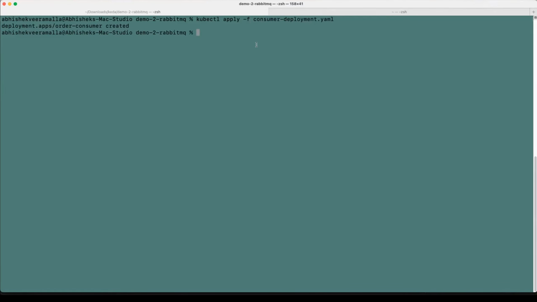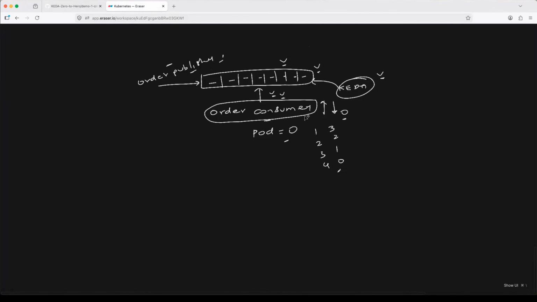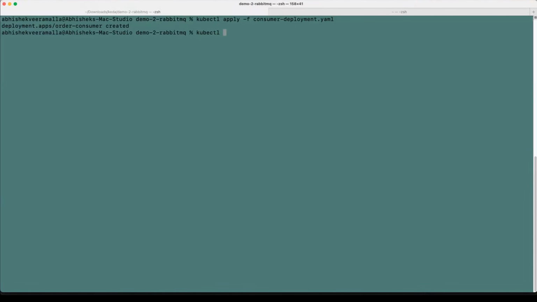Perfect. So now we have the consumer running here, and we have RabbitMQ also running here. What is the next step? If there is a secrets manifest, you can install it. But before that, we will verify the status of the consumer: kubectl get pods. That is better. Okay, Abhishek, consumer pods are 0.